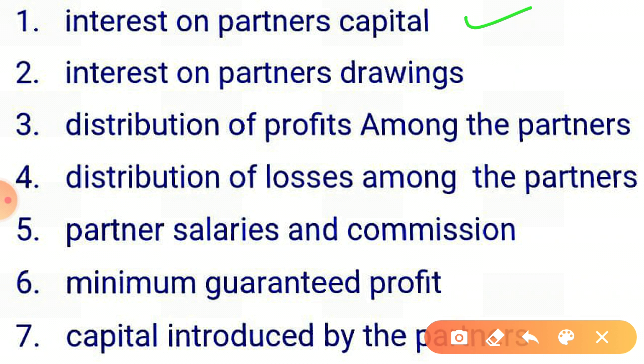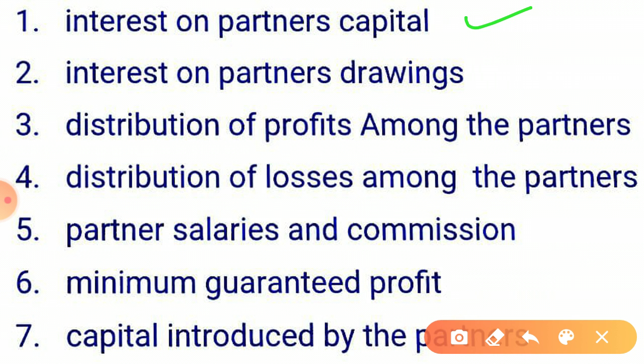Next, interest on partners drawings. Interest on partners drawing is an income for the partnership firm, but it is charged from partners. So what will be the journal entry? Yes, correct. The journal entry will be A's capital account debit, B's capital account debit to interest on drawings account. Is this clear?